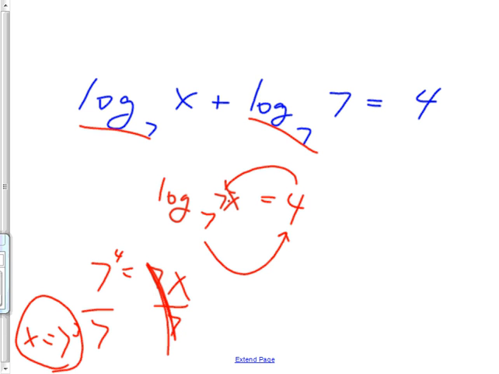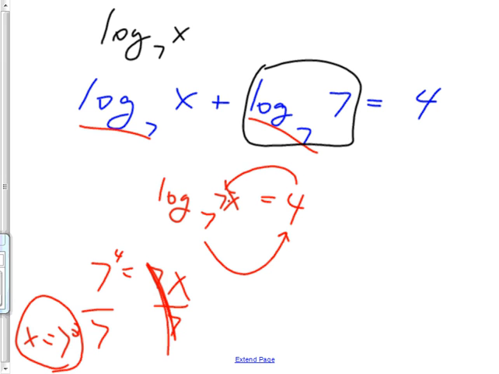Okay, there we go. Now my question is, could I have done it a different way? Yeah. Because what's that equal to? 1. And then I could subtract that 1 from both sides, and I'd have log base 7 of x equals 4 minus 1, which gives me 3. And then I do a rewrite, and it's 7 to the third equals x. Same thing I just said.